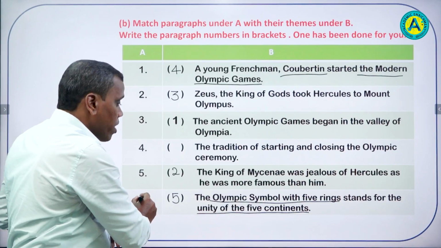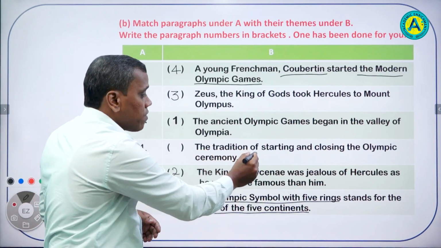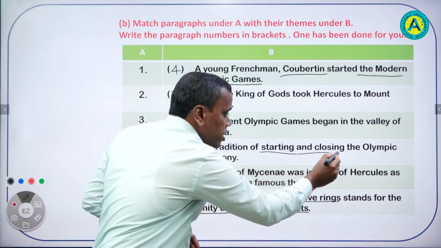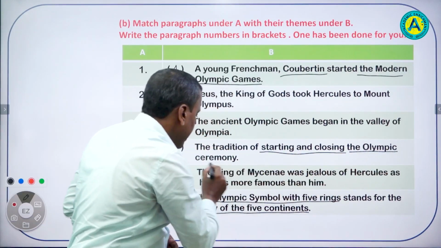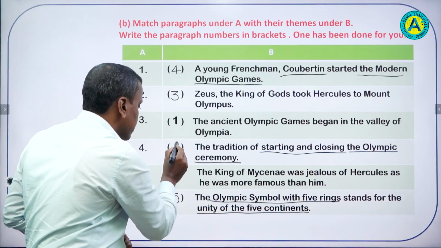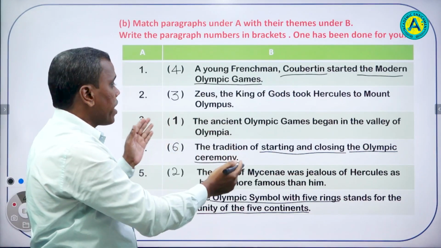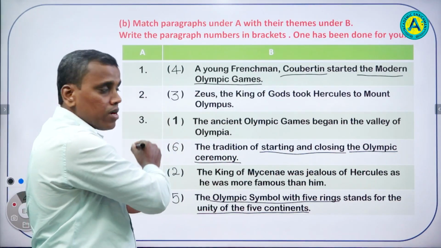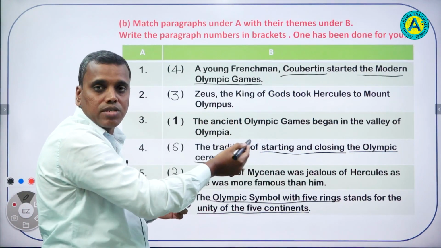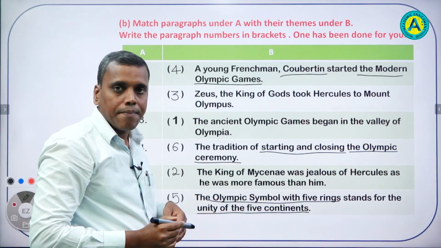Now the sixth one, yes, the last one. The tradition of starting and closing the Olympic ceremony. Okay, so this is paragraph 6. So students, in this way we matched the numbers of the paragraphs with their themes. Okay.